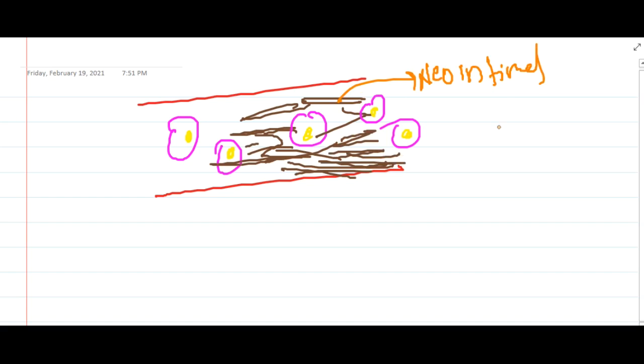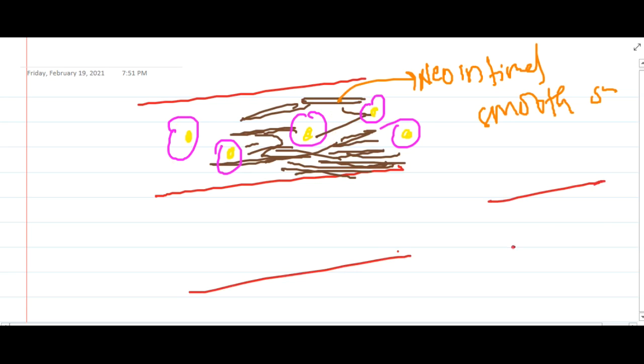These neo-intimal smooth muscles will now appear as a fatty streak in the vessels. We can't see all this in the vessels, right? Actually, in the vessels what we see at this stage is just a small yellowish raised elevation, and this is called a fatty streak. And now